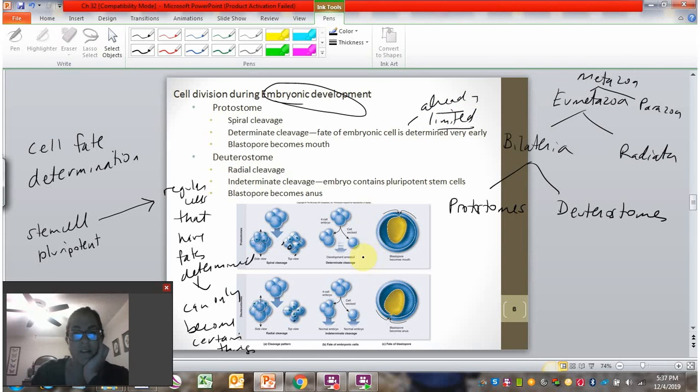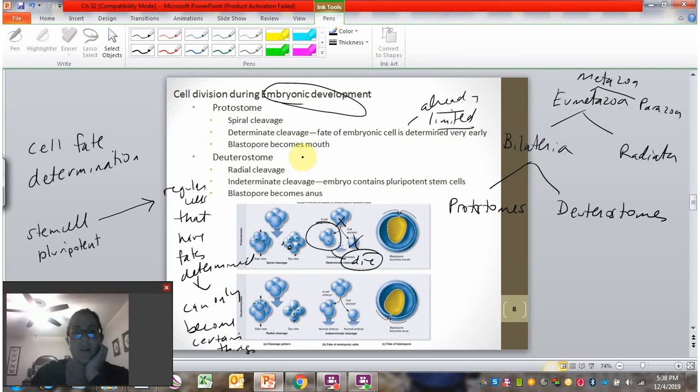So the consequence of this is that if you have a 4-cell embryo and you take away one of those cells and only leave these 3 cells, these 3 cells are now missing a critical cell because this cell already had a job assigned to it in the embryo. So this 3-cell embryo will die.